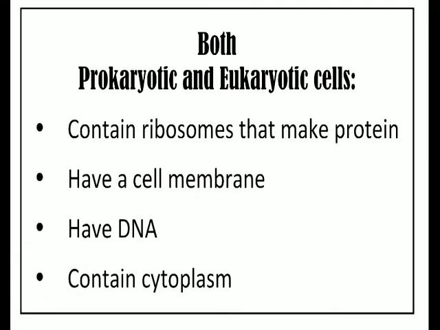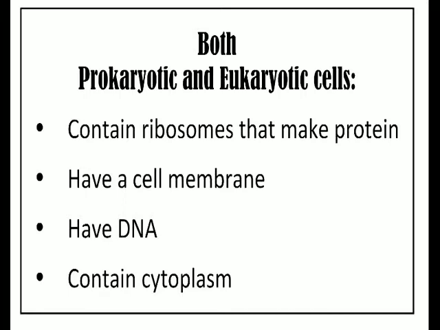These two kinds of cells actually do have some things in common. Both prokaryotic and eukaryotic cells contain ribosomes, and ribosomes are important to a cell because they make protein, and for a cell to be able to grow, it has to have protein. Both prokaryotic and eukaryotic cells need to grow, so they need ribosomes to be able to make protein.